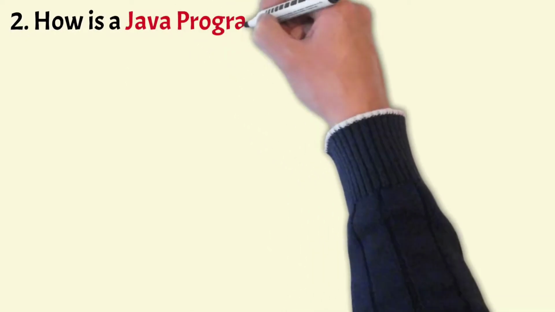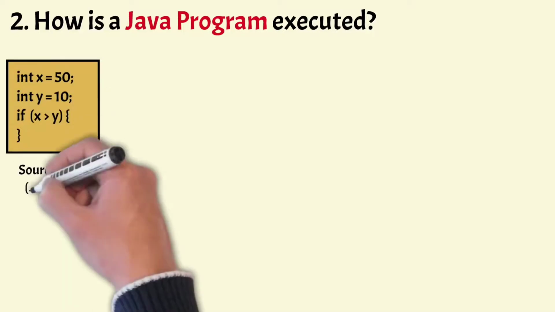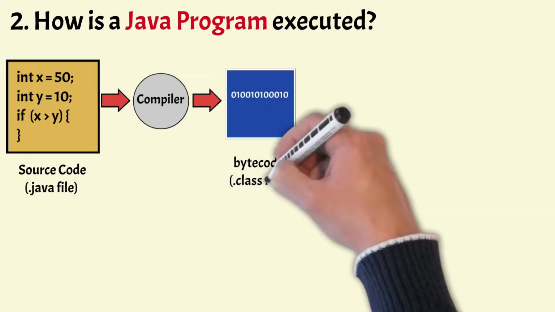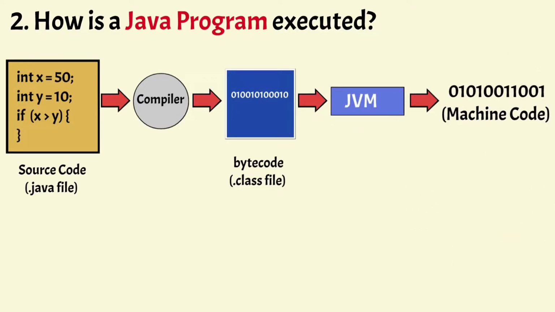Now coming to the next one, how is a Java program executed? A Java program is written and saved in a .java file known as source code. This source code is then passed to the compiler where it compiles into bytecode. Now this bytecode cannot be directly executed by the machine. The bytecode is translated into machine code first by the Java virtual machine, that is JVM, and then executed by the machine. Now what is this JVM? JVM is platform specific, which means every platform has its own Java virtual machine.